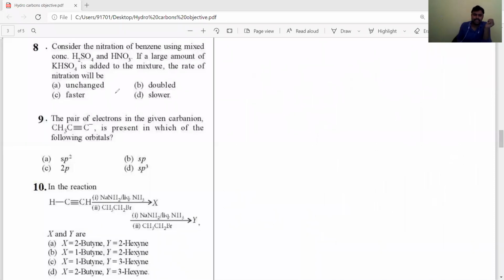Okay, let's listen. Ninth question. It's very easy. The given carbanion is CH3-C≡C minus. Now they are asking in which orbital the lone pair electrons are present. This is the carbanion, and the negative charge means it has the lone pair electrons.